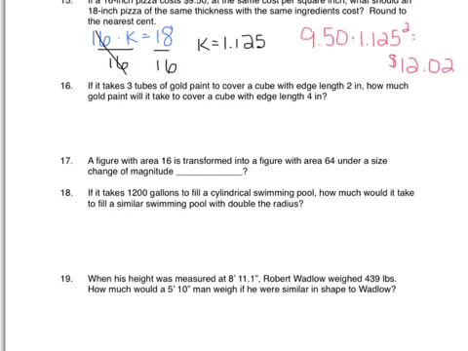This is still an area problem, meaning we're still going to use the k-squared method that we did up above. So I would say, all right, my old edge length was 2 inches. And I want to turn it into a cube that has an edge length of 4 inches. So that one's pretty obvious. My k value here is just going to be 2.